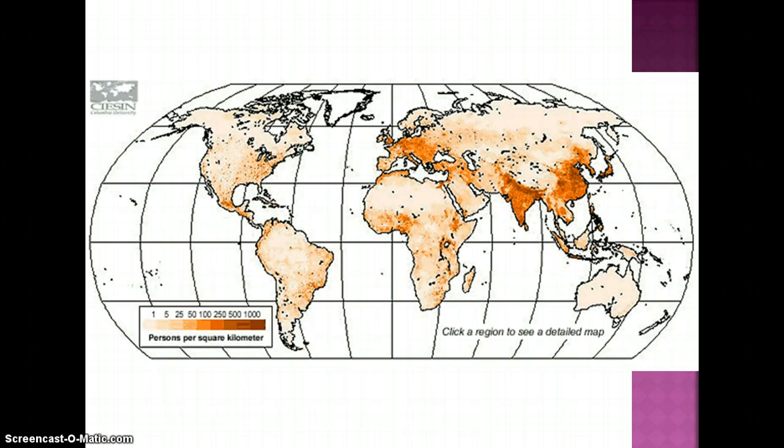This is a population density map of the world. Notice in the bottom left-hand corner we have a key. The darker the colour, the more people there are. We can see that Western Europe is densely populated. Across the very northern coastline of Africa, we've got a lot of population, in India and China and Japan, but the rest of the world is fairly sparsely populated.